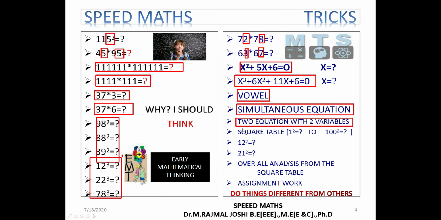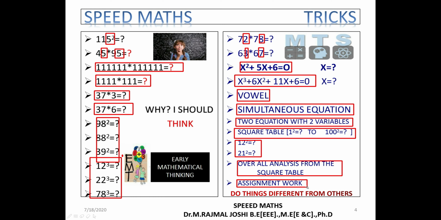Then in the upcoming session we'll also see how to frame the square values from 1 square to 100 square. From that square table we'll find some certain square secrets for 12 square and 21 square. So this is the overall analysis we are going to get from the square table for 1 to 100 and how to find it. At the end of the session you will have some assignment work, so you can do it by yourself and practice this type of procedure.